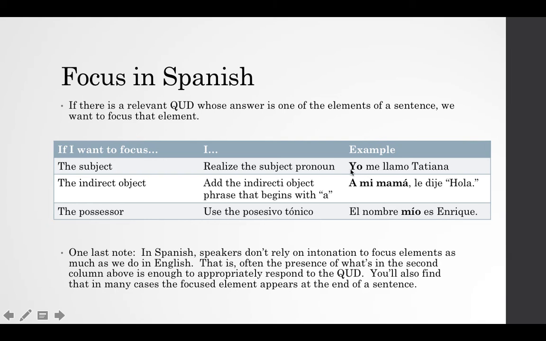So Tatiana might say, "yo me llamo Tatiana." It might just be, "yo me llamo Tatiana." Or it'll be somewhere in between those two things. And then one last note is that you'll also find that in many cases the focus element appears at the end of a sentence in Spanish, and this is for complex syntactic reasons that you could get into in a syntax course or a linguistics course, but just keep in mind that sometimes that focus element will be coming at the end of a sentence.